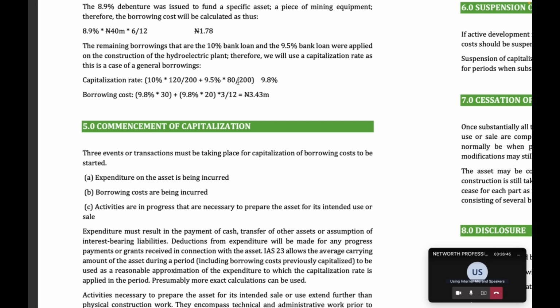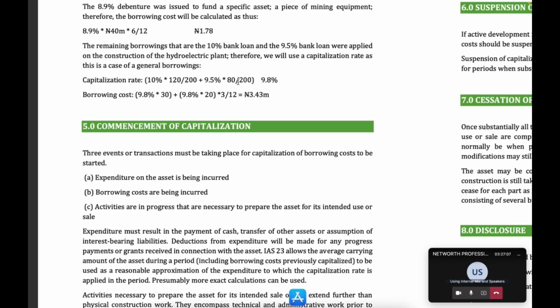If you construct a qualifying asset, sometimes you engage in advertisement. So what happens to the advertisement cost? Is it going to be capitalized? Okay, so that one, you judge in line with PPE. Is advertisement cost a directly attributable cost?